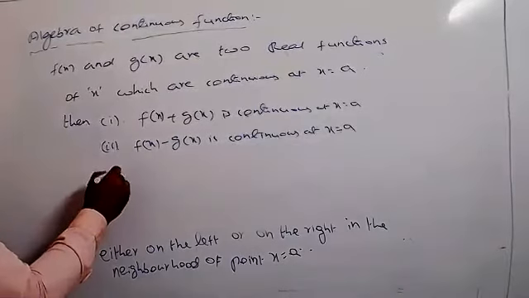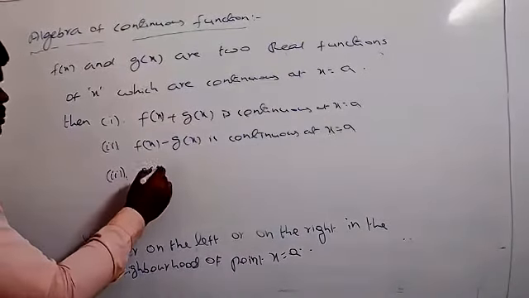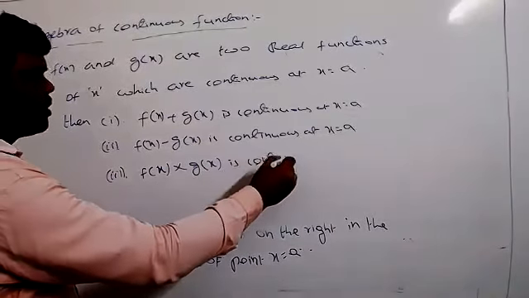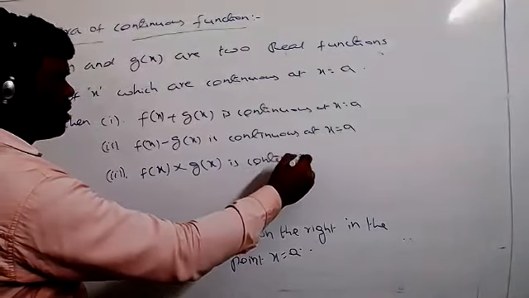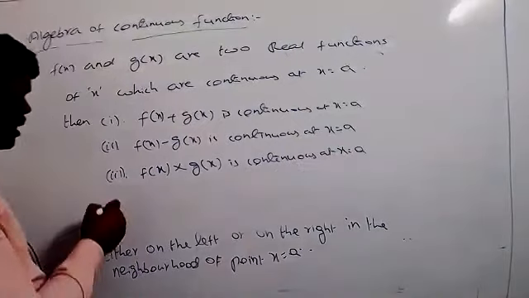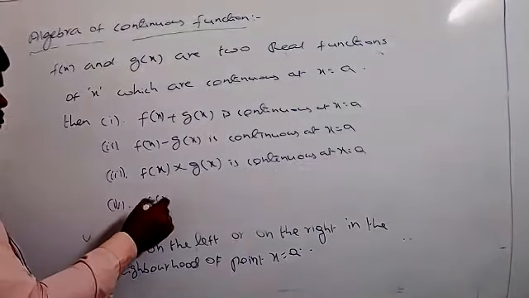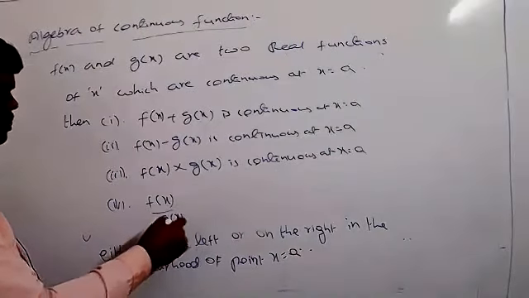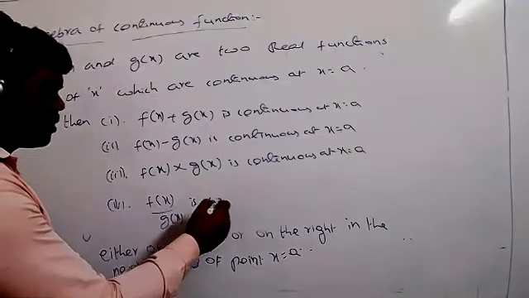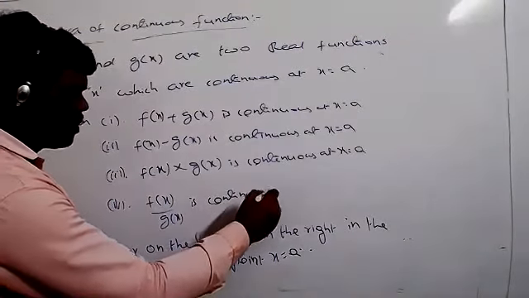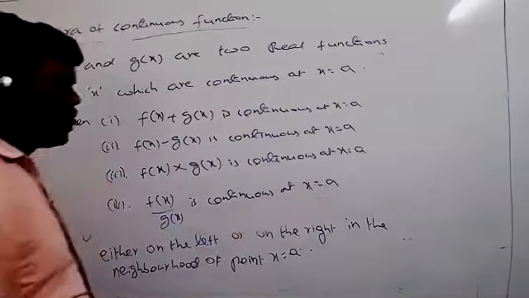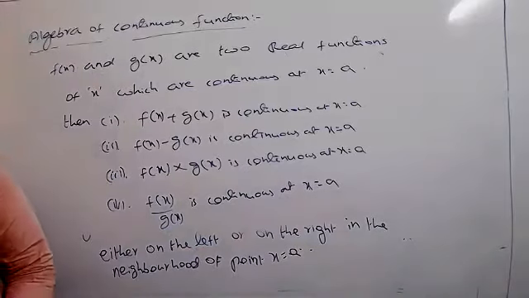Next, third one, f of x into g of x is continuous at x equal to a. And fourth one, f of x by g of x is continuous at x equal to a.